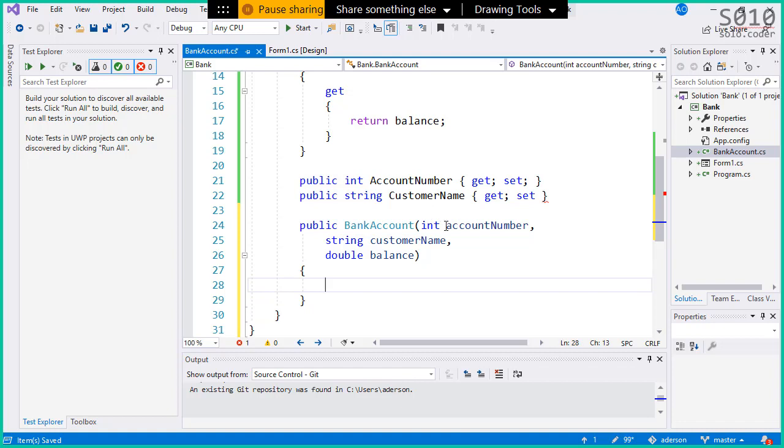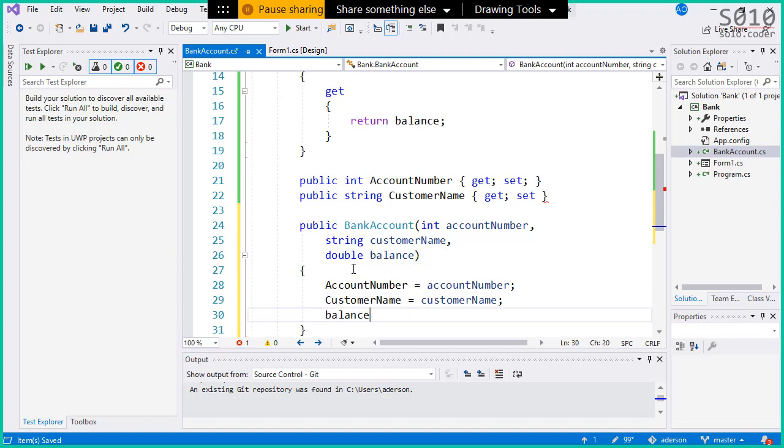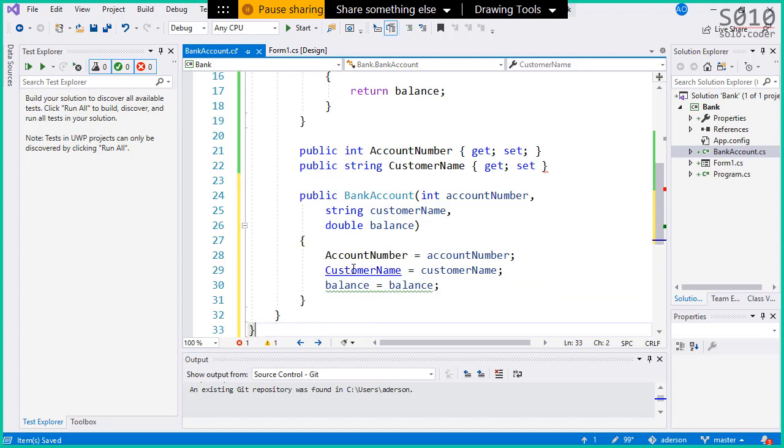So in the constructor, we have three parameters. We have to set the account number property to the account number parameter. We have to do the same for customer name. We have to set the property to the parameter. And then balance. What should I do with balance here? Should it look like this? Is this correct? Give me some feedback there. How should this look?